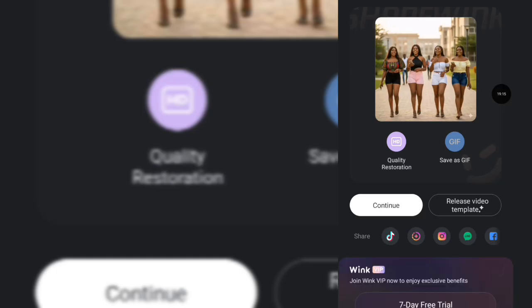Now you can see it just saved to our photos. Now you can use this method to create up to 20 minutes video. Just make sure that you are consistent with the character, and you are careful with what you are giving to either ChatGPT or Gemini, so that it doesn't create something different for you. So this is it for how to create full movie using Grok. This is it for how to create AI movies using Grok.